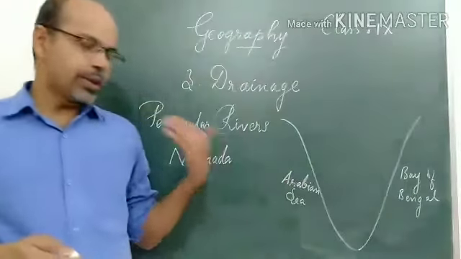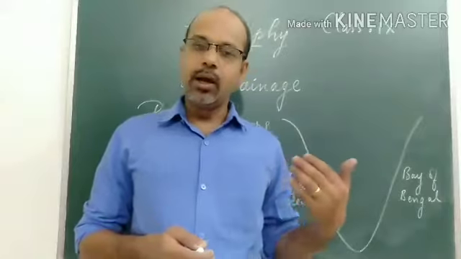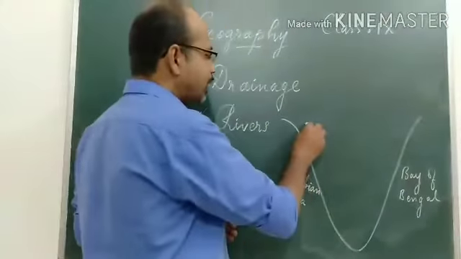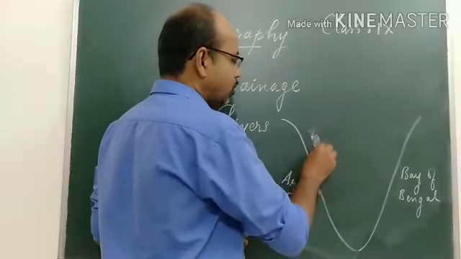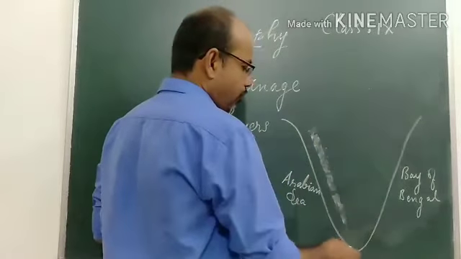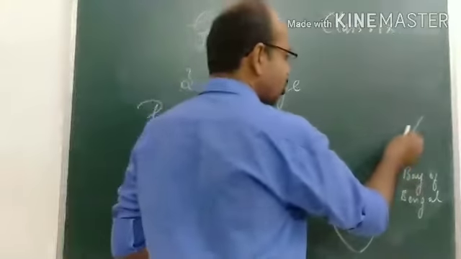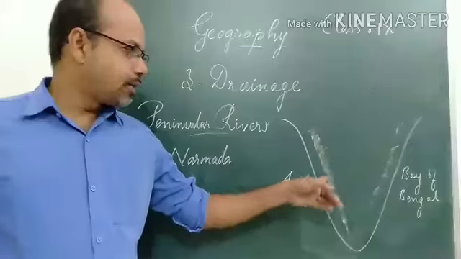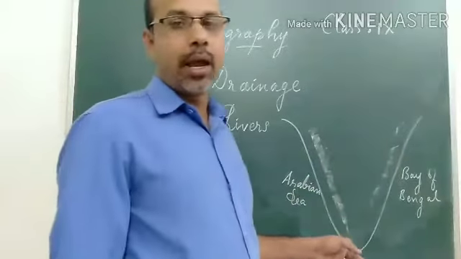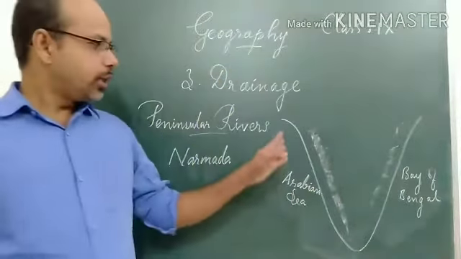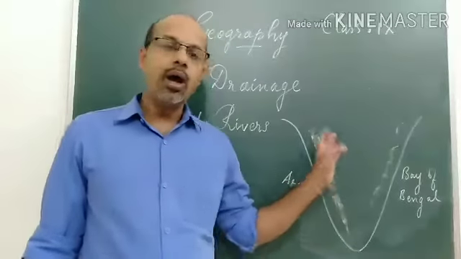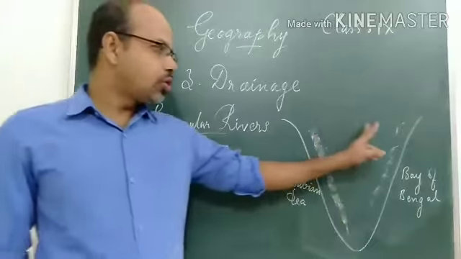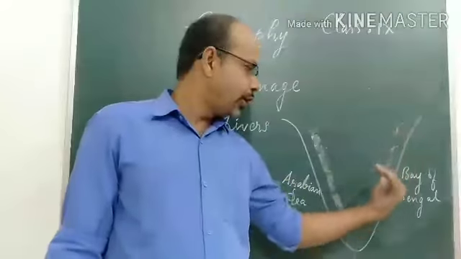Here also such a water divide region is there, which is the mountainous or hilly region. We know that in the western part of India, along the coast, we have the Western Ghats. There are also the Eastern Ghats mountains, but they are not so high. The Western Ghats, also known as the Sahyadris, are high mountains. So in South India or peninsular India, a large number of rivers originate from the Western Ghats and flow into the Bay of Bengal.